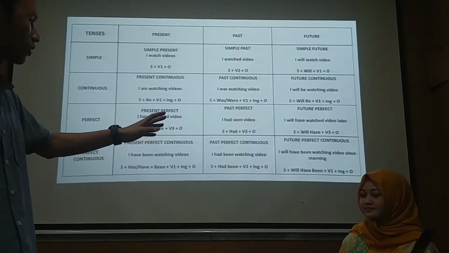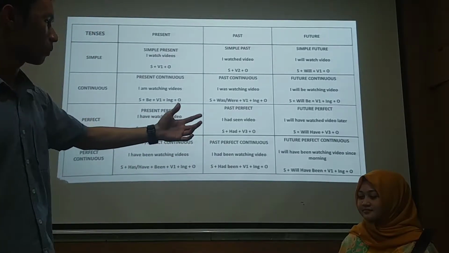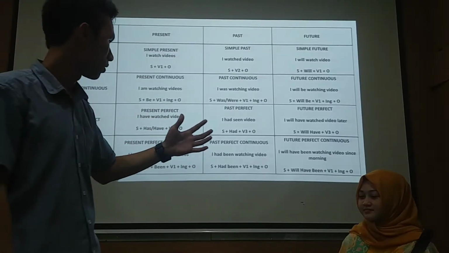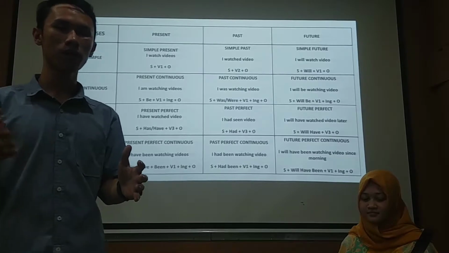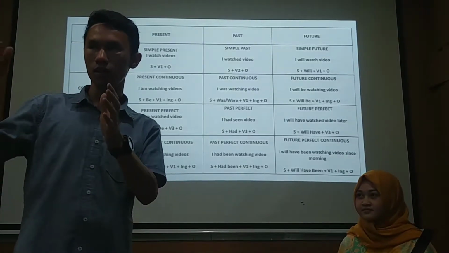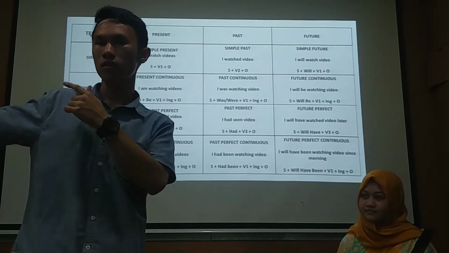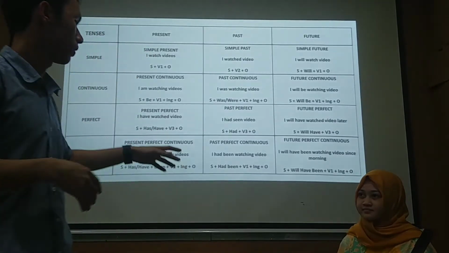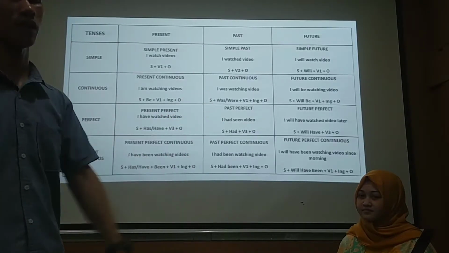The last is future perfect continuous. The example here, I will have been watching video since morning. It explains the things that you do from before until now. The formula is subject, will have been, verb 1 plus ing, and object.